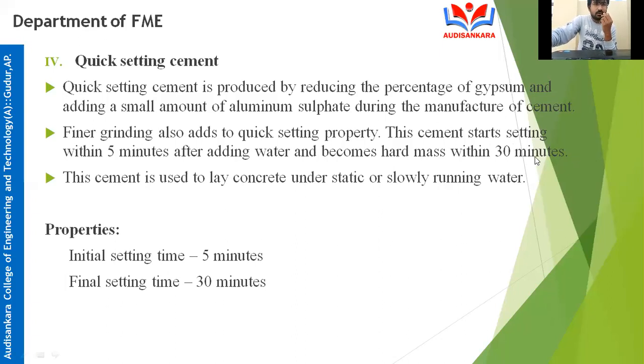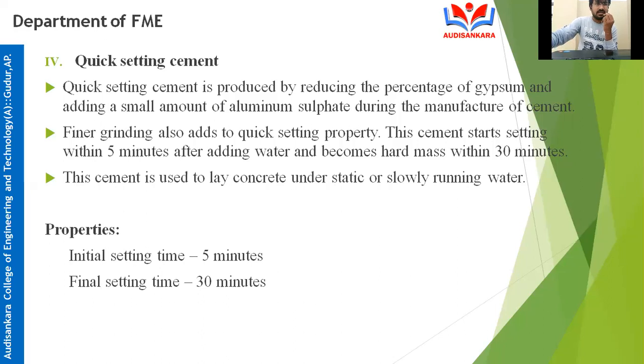Next, within half an hour it becomes like a hard mass, like a stone. Within 30 minutes it will become like a hard stone. Just observe, in normal ordinary Portland cement, after 600 minutes the concrete becomes like a stone. But in quick setting cement, how many minutes does it take? Just 30 minutes. Within 30 minutes it forms like a rock. Just observe the difference and you can easily understand what quick setting cement means.